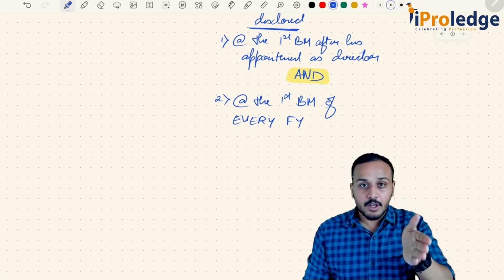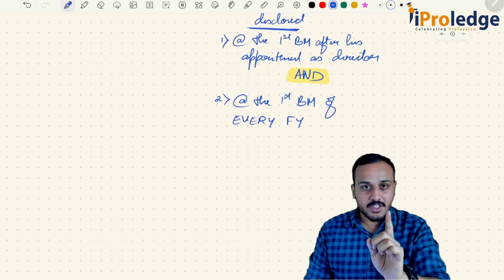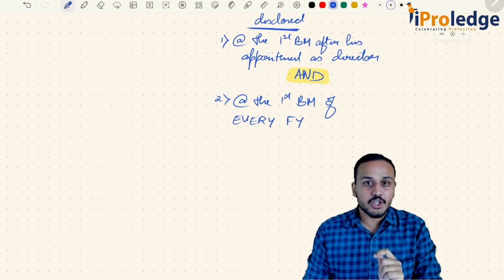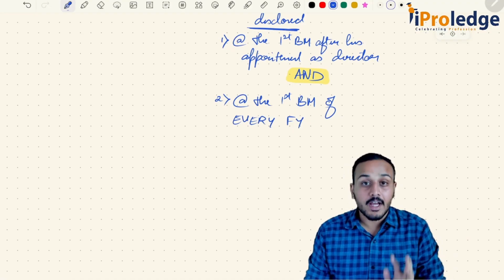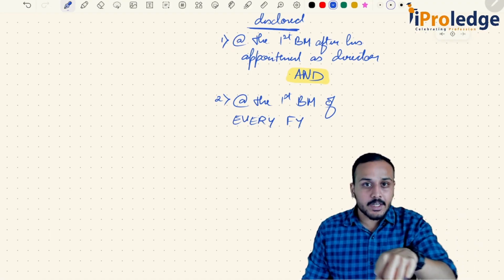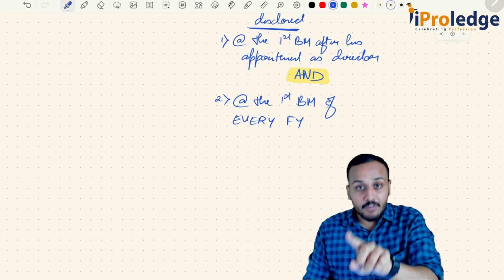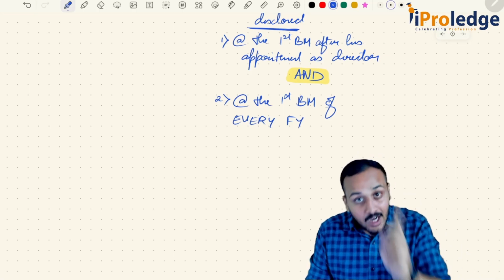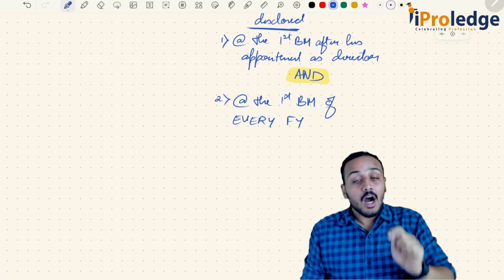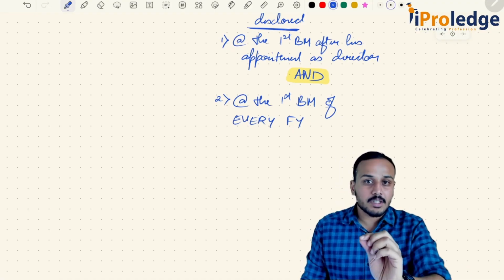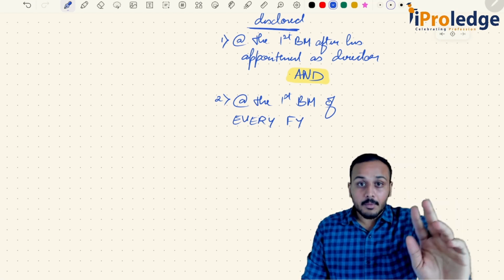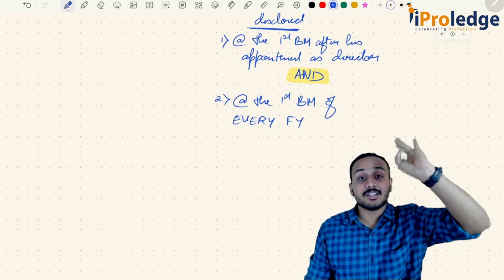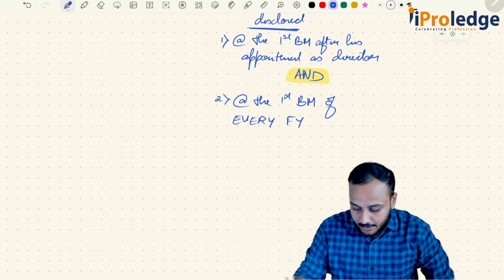For example, when will your financial year generally commence? On 1st April. Let's say we are talking about 2025-26. When did your financial year commence? 1st April 2025. And the first board meeting for that particular financial year, 2025-26, let's assume it was held on 5th April 2025. So again on 5th April 2025, he should disclose his concern or interest in the company, companies, body corporates, firms, and association of individuals.